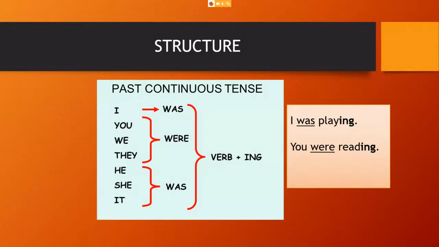You were reading in Spanish would be something similar to estuviste leyendo o estabas leyendo. He was eating. Again, he is the person, the subject, was, verb to be in the past, eating, principal verb in the ing form. It means the action verb.